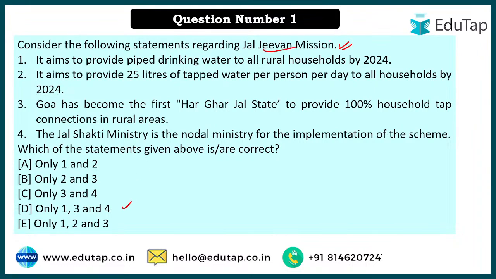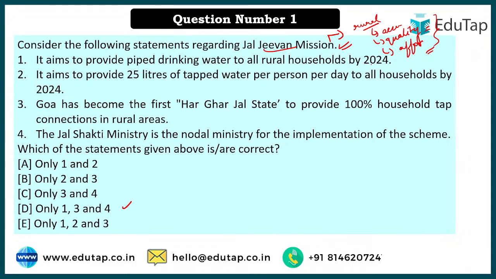Jal Jeevan Mission talks about, first of all, providing safe drinking water to all, and having water in all the taps in the rural household. ठीक है, so first of all it focuses on rural households, and the aim is to provide access to water in the taps in all households. First of all accessibility, and then quality is also being kept in mind. The quality of water should be good, and then affordability also, because of course the government is going to charge some money, so the charges for the water should be minimal, so that it can be afforded by the household.